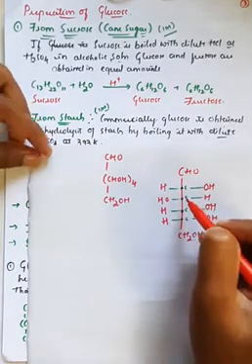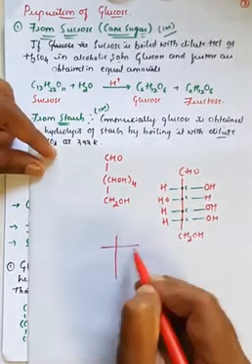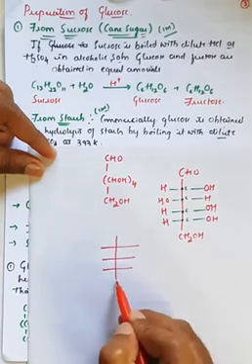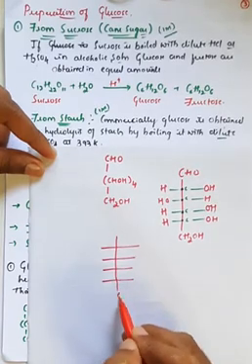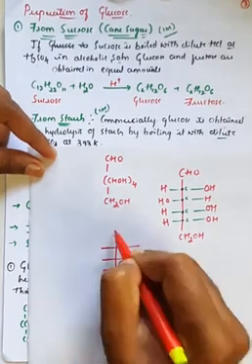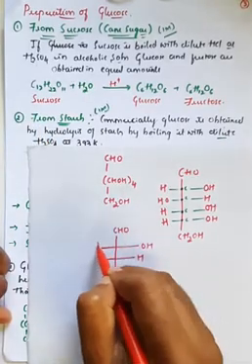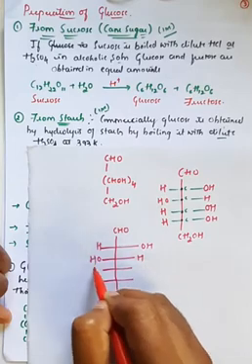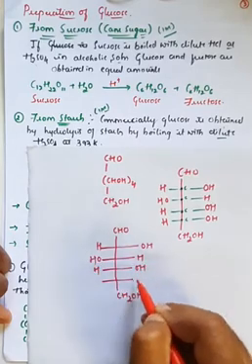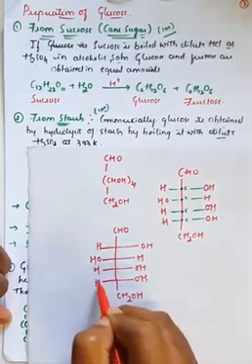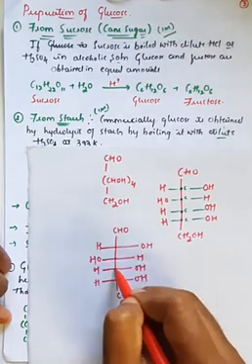The carbon is represented with a straight line like this, CHO, OH, H, H, OH. This dot represents the carbon atom.